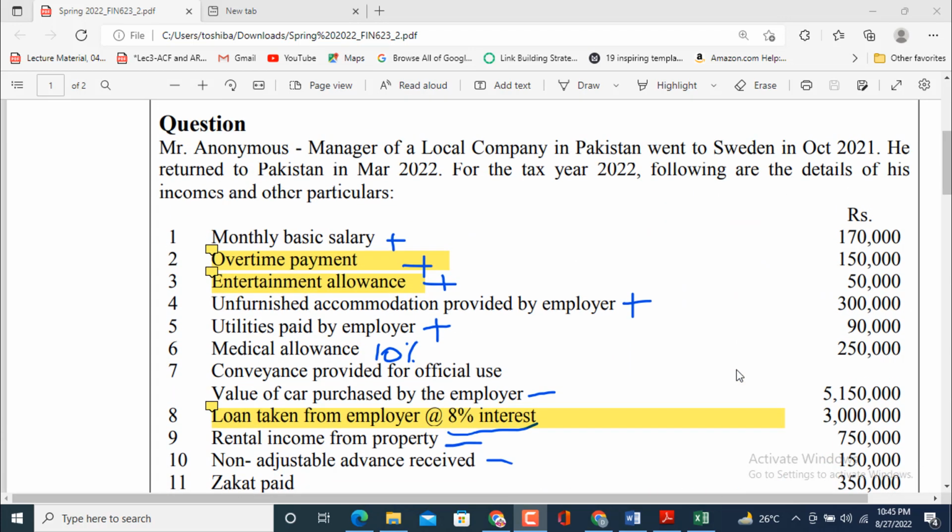So let's read out the given information one by one to understand the question.